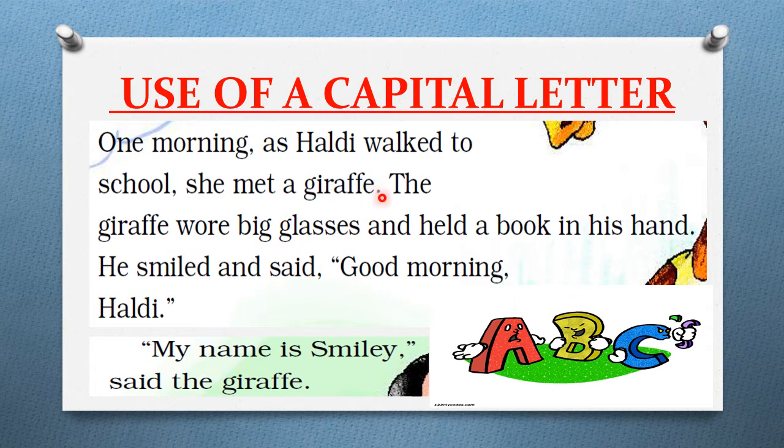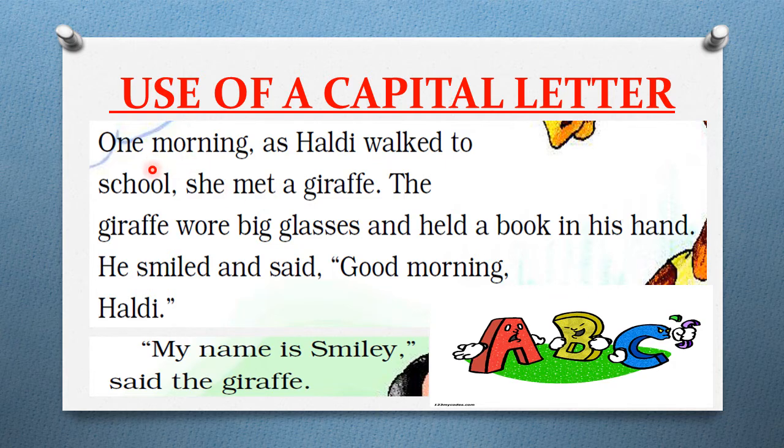Okay, then you can see after this full stop, again this T is in capital letter, and after that everything is in small letter. Then again after this full stop you can find H in capital letter. Then you can see here G is written in capital and H is again written in capital. After this full stop M is written in capital and this S is written in capital. So can you observe something from this? आपको कुछ समझ में आ रहा है कि ये कैपिटल लेटर्स क्यों यूज़ करे हैं बीच बीच में?